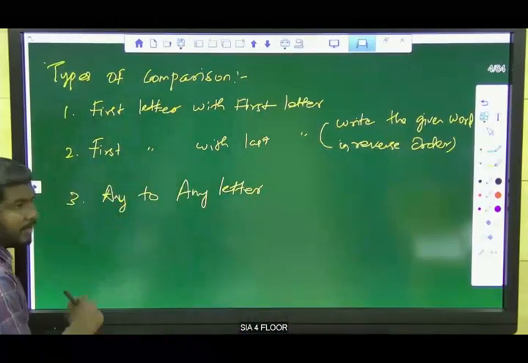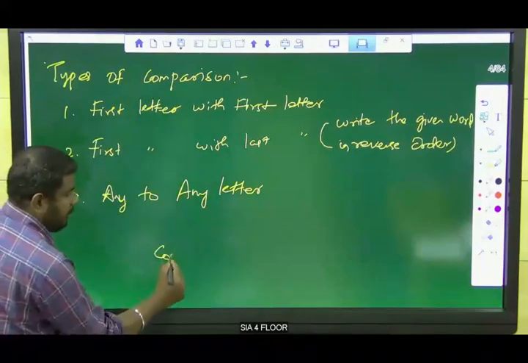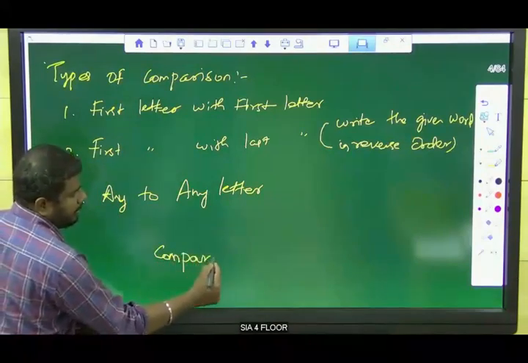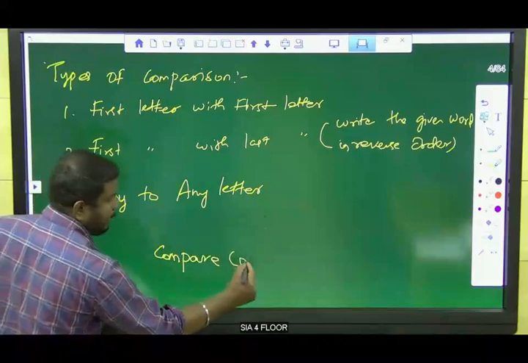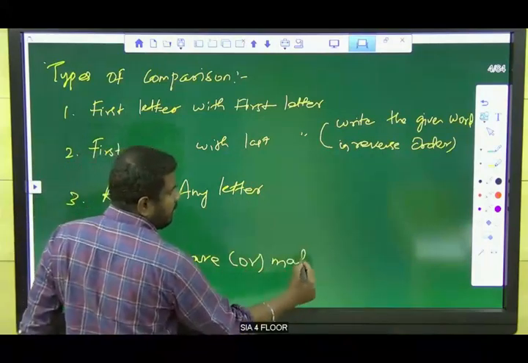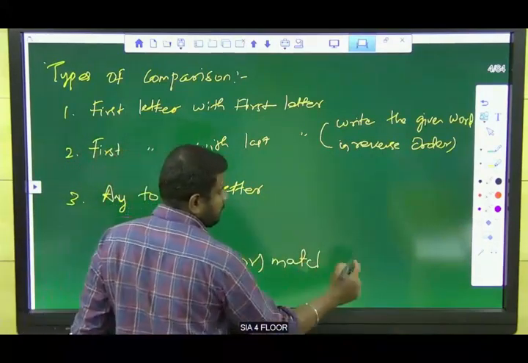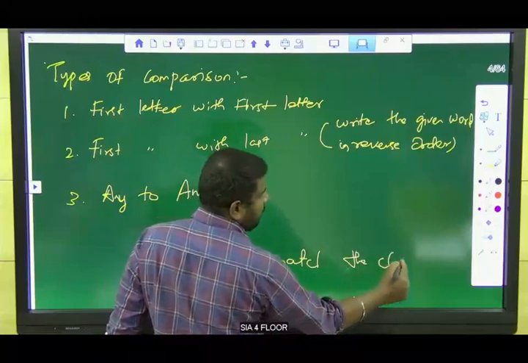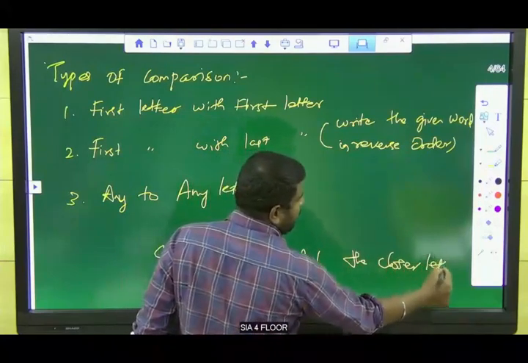And always compare the closer letters. Compare or match the closer letters.